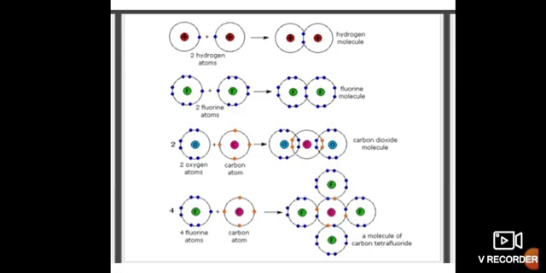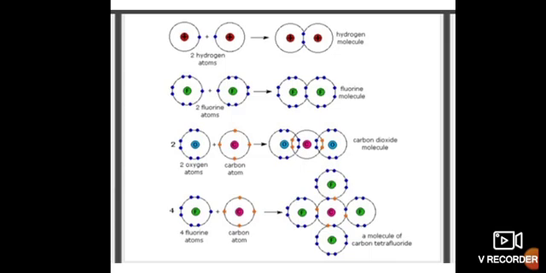So the formation of a carbon dioxide molecule takes place. In this molecule, the bond between carbon and each oxygen is a double bond.